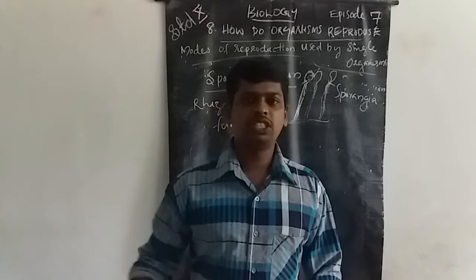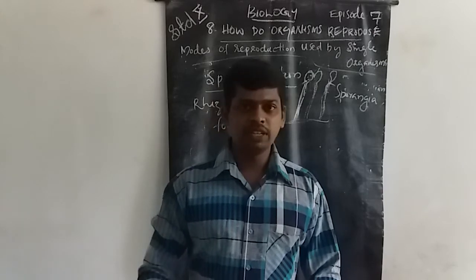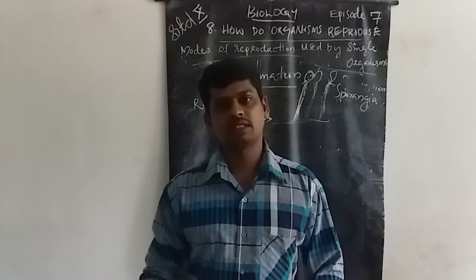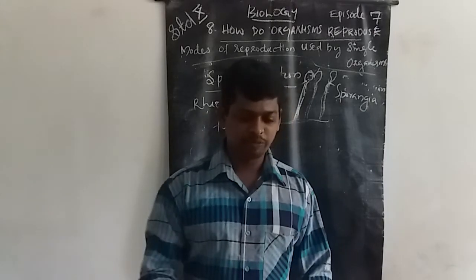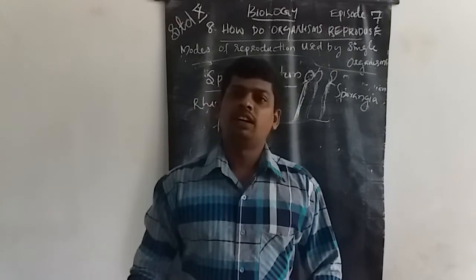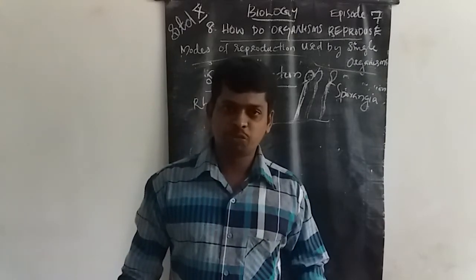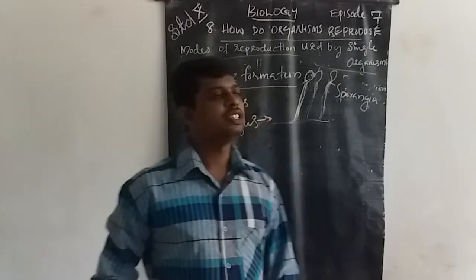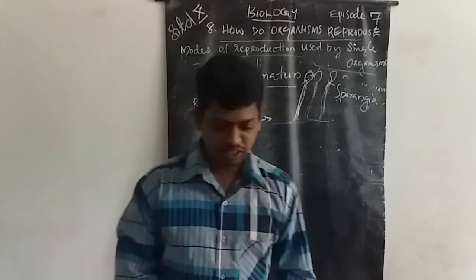They can originate from a single cell or tissue. That means single-parent progeny. Asexual reproduction methods are budding, fission, vegetative propagation, regeneration, spore formation, etc. These are the main points of asexual reproduction methods.